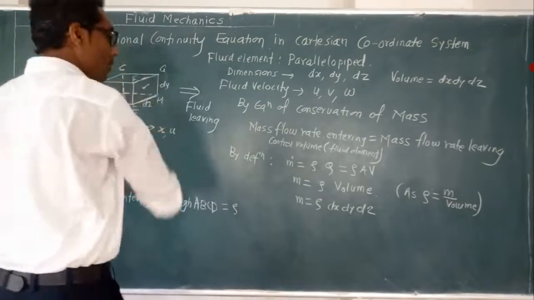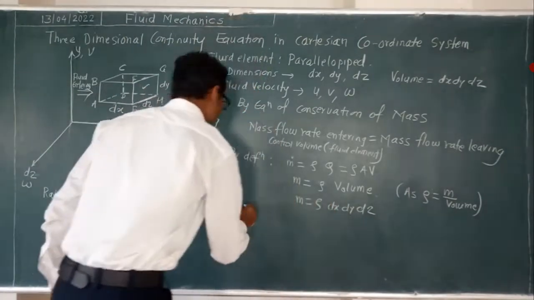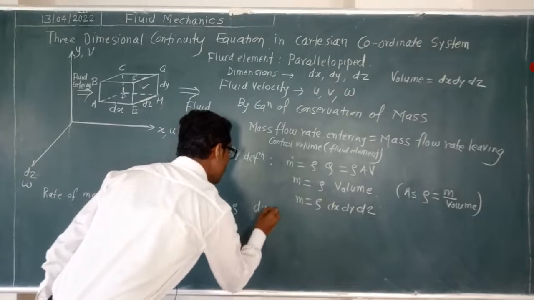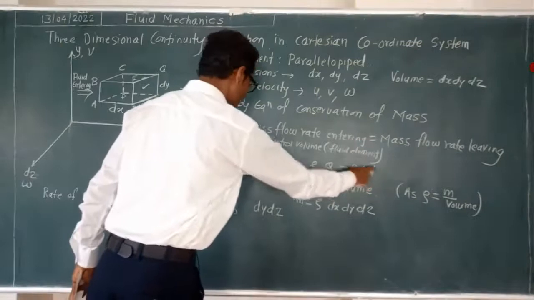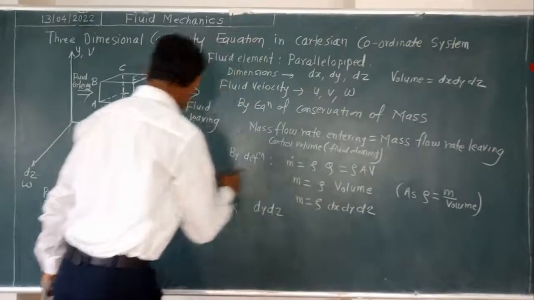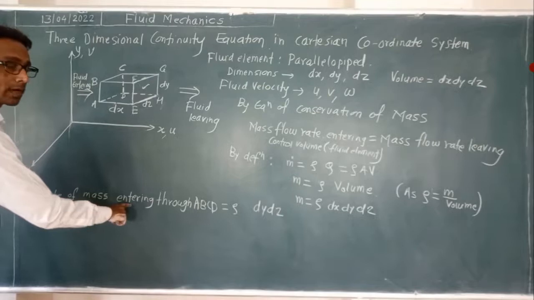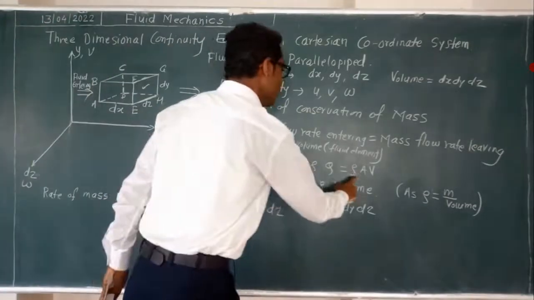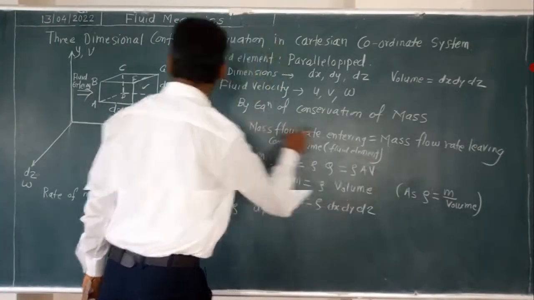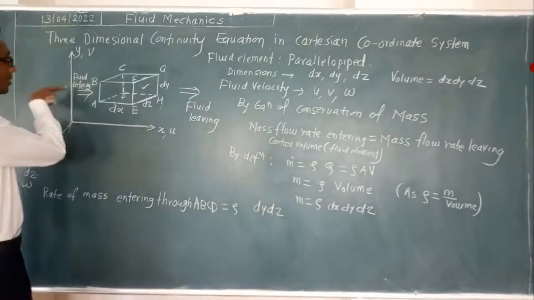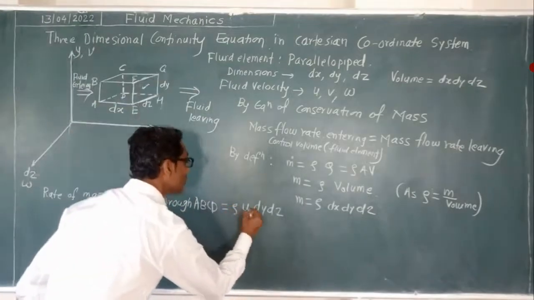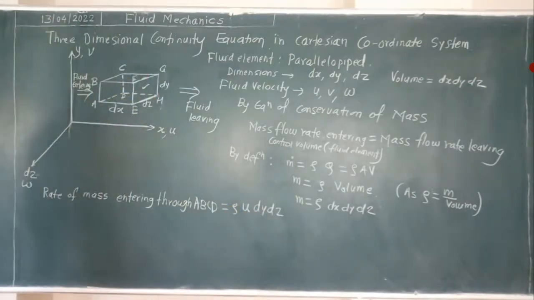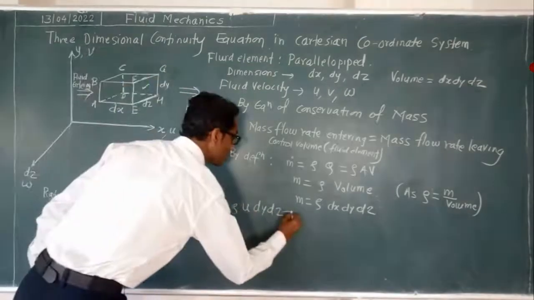And dy dz is the area, into velocity. Rho into A into V is the basic formula for the mass flow rate. So rho into area into velocity along the x direction. Which velocity? U. So rho into u into dy dz. This will be the equation. We say this is equation number 1.